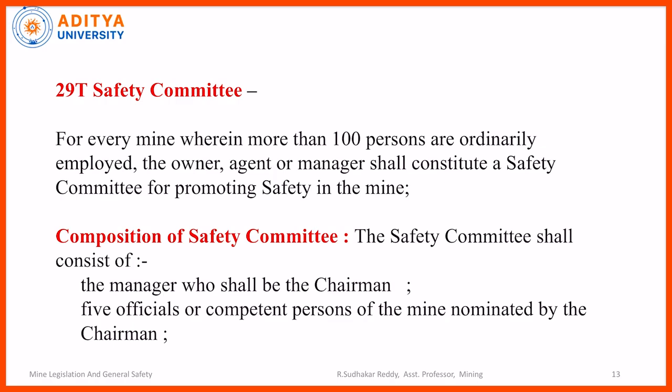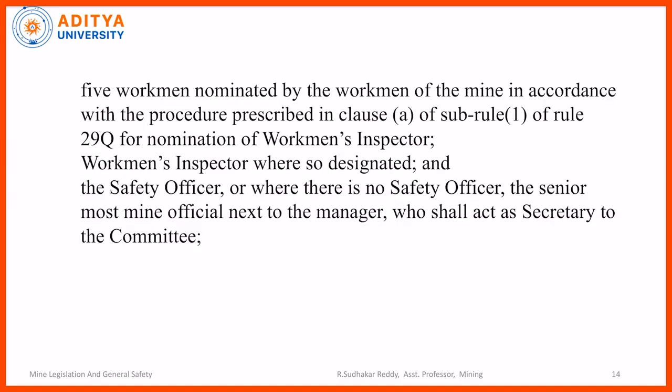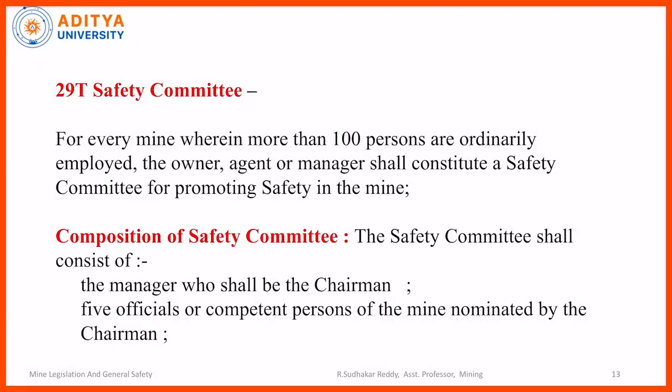First, the mines manager, who is the chairman, and the safety officer is the secretary, and all the workmen inspectors, and five officials appointed by the mines manager and five workmen appointed by the workmen inspectors. So in total, generally 1 mines manager, 1 safety officer, and if the employment of that mine is 500 or more, then 3 workmen inspectors, similarly 5 officials and 5 workmen. So around 15 people will form the safety committee.